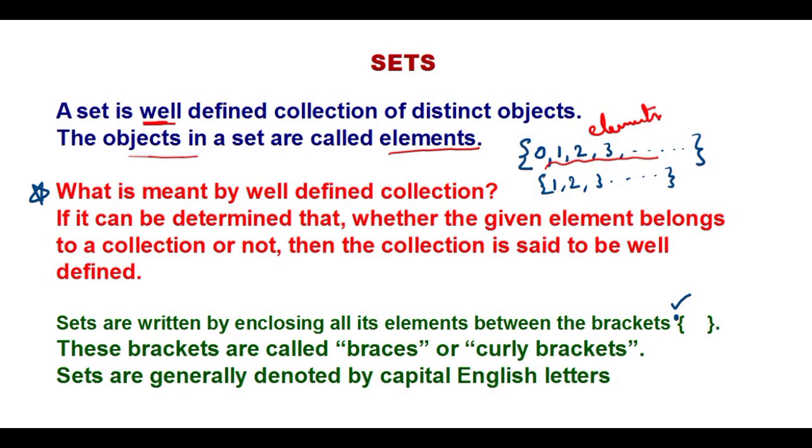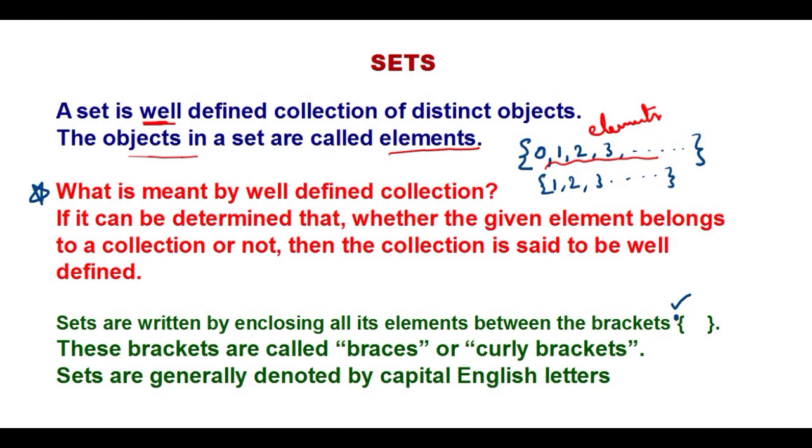Okay, so give me the top 3 talented writers from India, or the 3 most talented actors from India. No, because different persons have different opinions. Am I right? So it is not well-defined. So I hope you got a clear idea about what is well-defined and what is not well-defined.